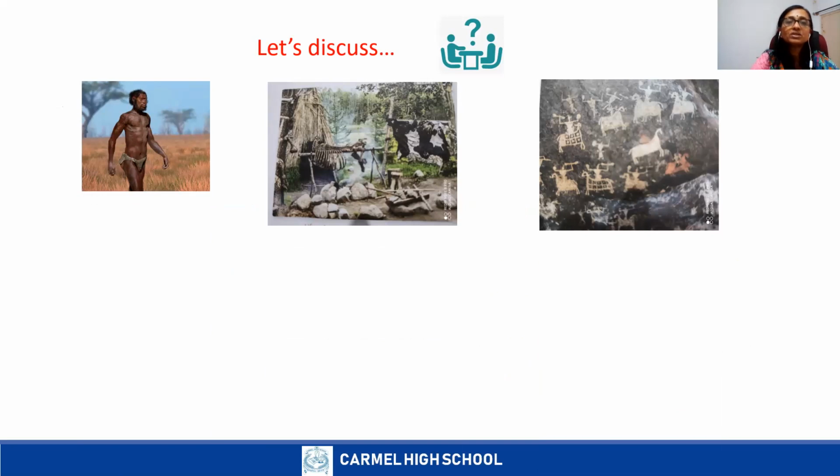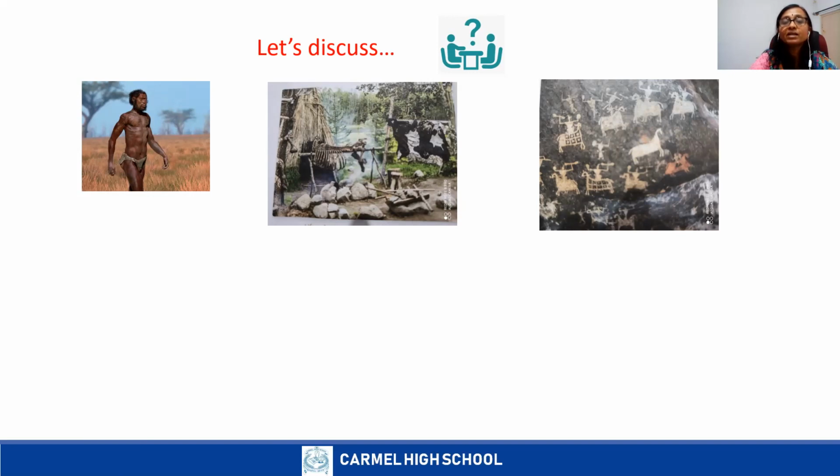See, what is the first picture? It is the picture of early Homo sapien. And the second picture, early Homo sapiens life. It shows Homo sapiens life. And third one, cave painting.